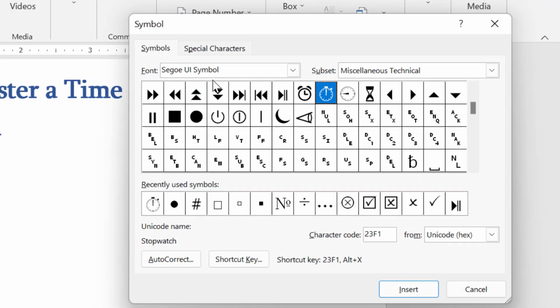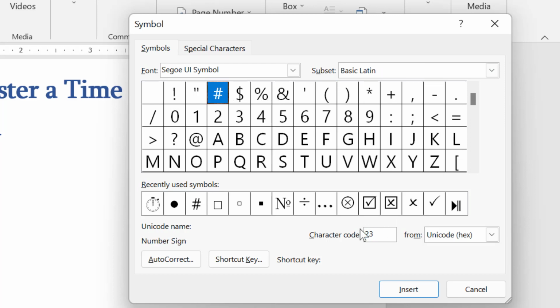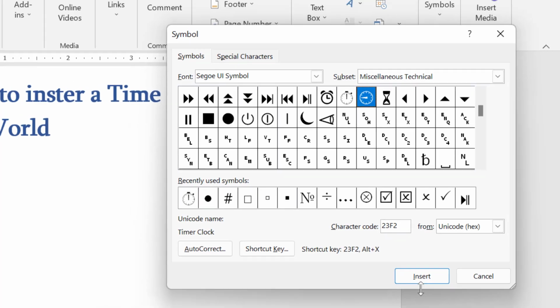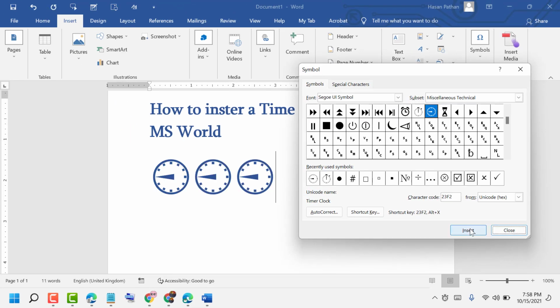Font, select this one. Subset, select this one. Character code is 23F2 and click Insert. And a shortcut key is also available: 23F2 then Alt plus X.